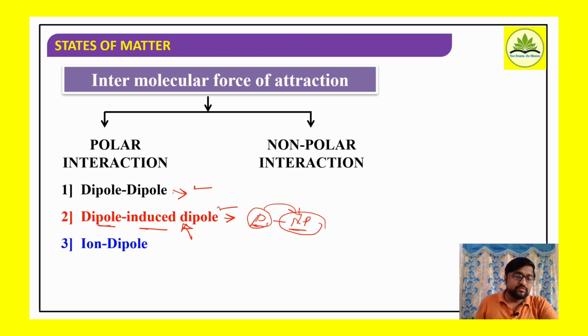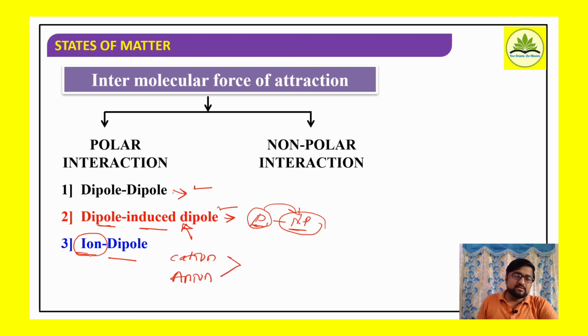And the third one is ion-dipole interactions. Whenever an electrolyte is added to a suitable solvent, it splits into ions, that is cation and anion.